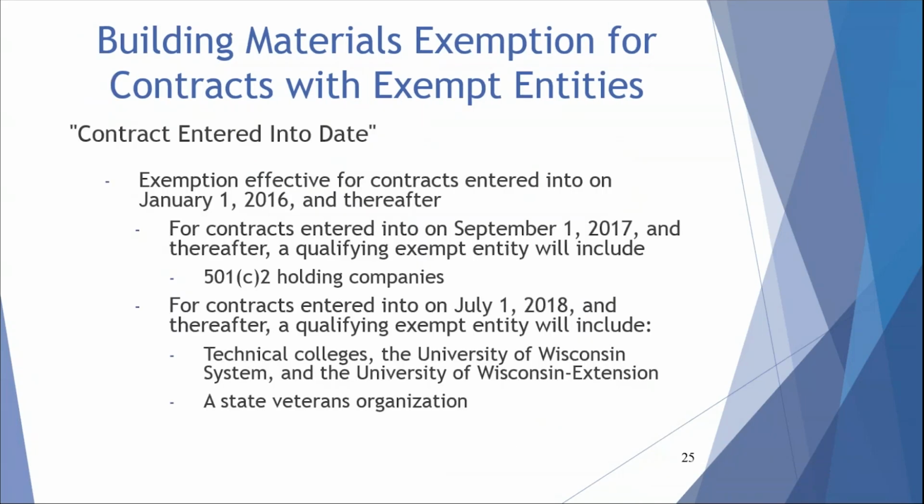The contract entered into date is different for contracts with certain exempt qualifying entities. These entities and contract entered into dates are as follows. For contracts entered into on September 1st, 2017 and thereafter, a qualifying exempt entity will include 501(c)(2) holding companies. For contracts entered into on July 1st, 2018 and thereafter, a qualifying exempt entity will include technical colleges, the University of Wisconsin System, and the University of Wisconsin Extension. Also, a state veterans organization.